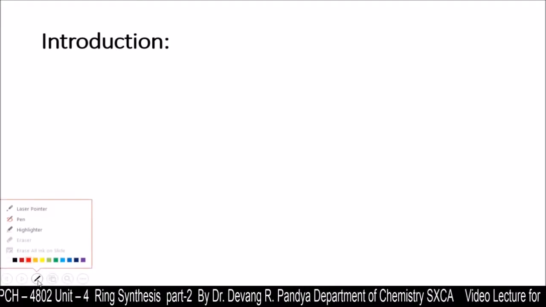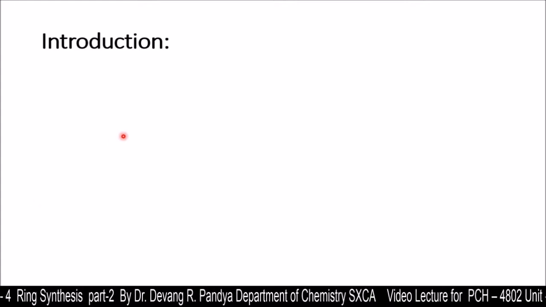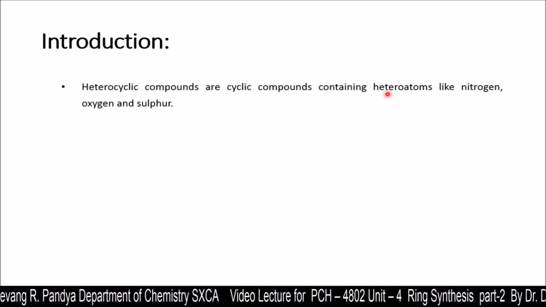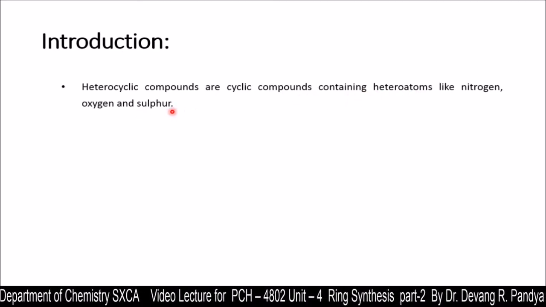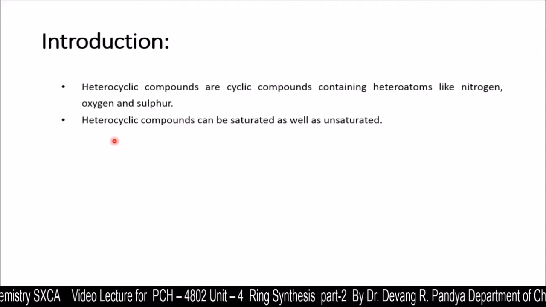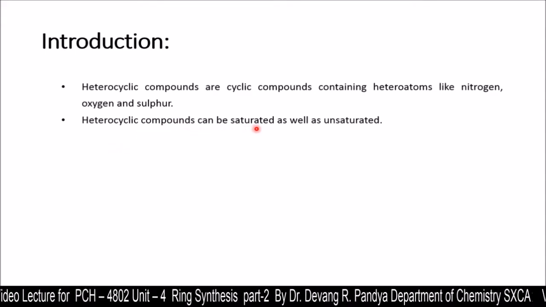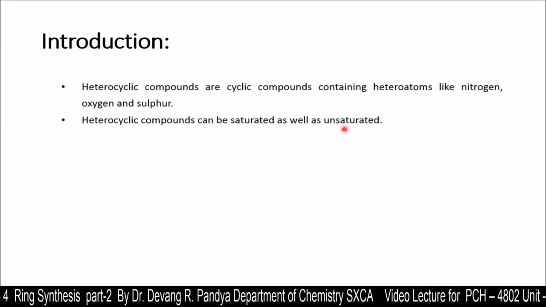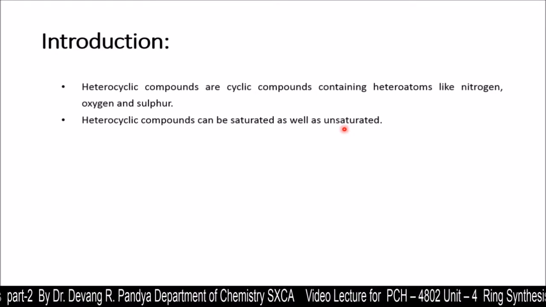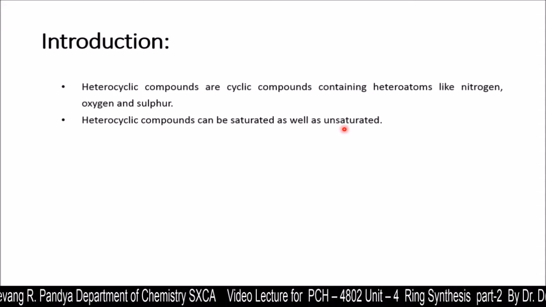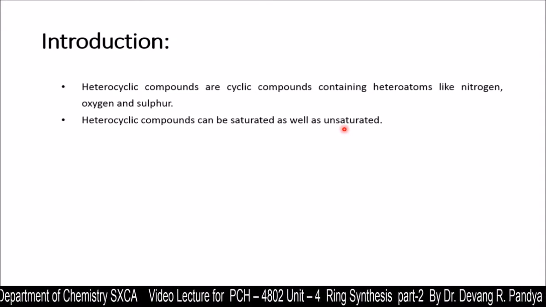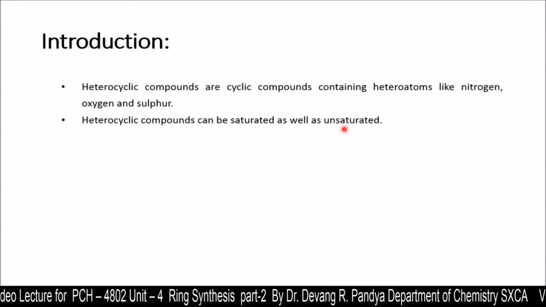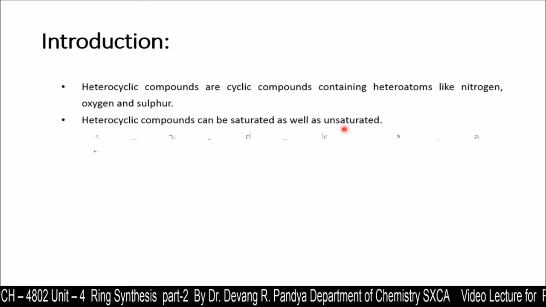First, let's begin this unit with introduction. The heterocyclic compounds are cyclic compounds containing heteroatoms like nitrogen, oxygen, sulfur in them. The heterocyclic compounds can be saturated as well as unsaturated, and we already discussed the synthesis of saturated heterocyclic compounds: 3-membered, 4-membered, 5-membered and 6-membered. Here we are going to discuss the unsaturated compounds, and among unsaturated compounds we have more examples for aromatic heterocyclic compounds as well.